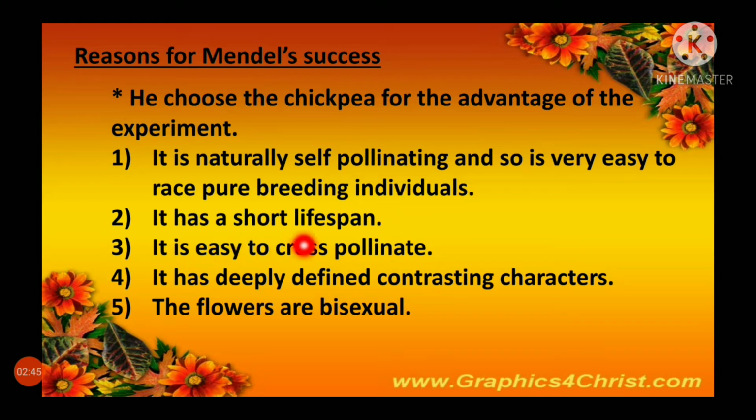It has a short lifespan. It is easy to cross-pollinate. It has clearly defined contrasting characters. The flowers are bisexual. Students, see the video and follow your textbook and underline the important points which are being shown in this study-based material video.